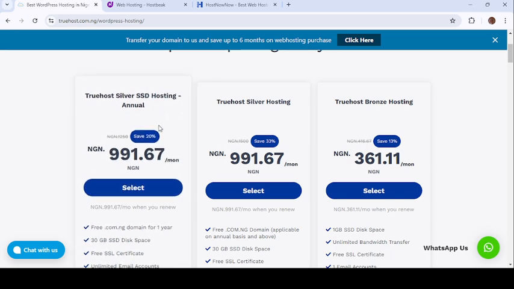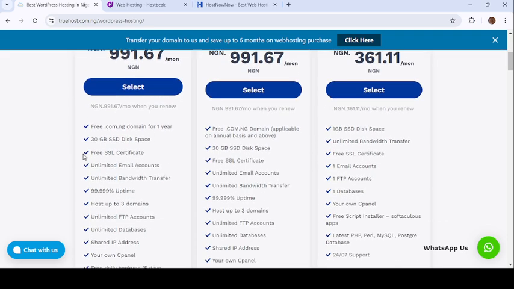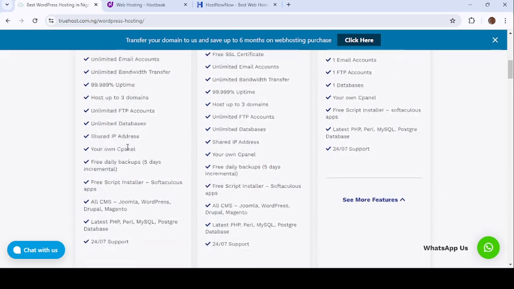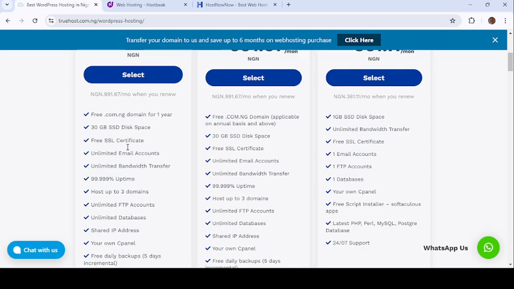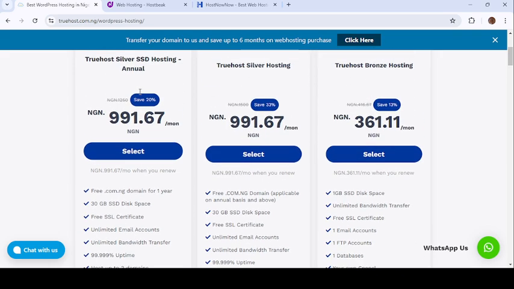So now we are on Truehost. See this now. This is Truehost Silver hosting. This is 99 naira, and look at all the things under it that you are going to enjoy. You're going to have a free .com.ng domain for 1 year. Now this is per month. When you are getting a domain it is per year, but hosting is mostly per month. So you accumulate it, plus the amount of months you want to pay for yourself or for your clients.